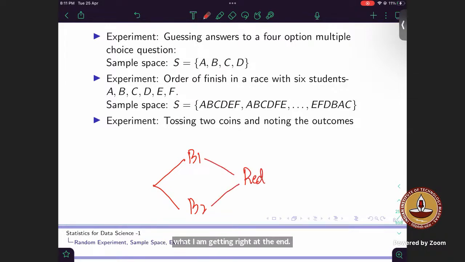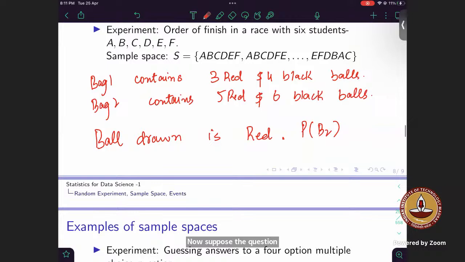Suppose the question had asked, one ball is drawn, find the probability that it is red.